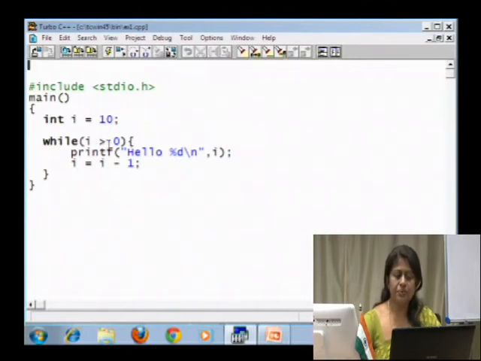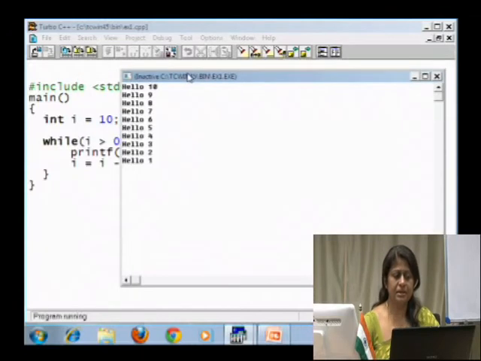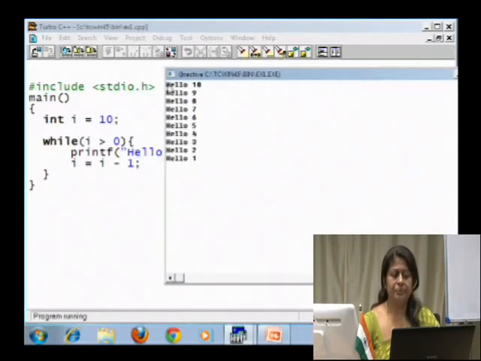So, what is the output of this program? The program output would be, that is, for the first time the value of I is equal to 10 and it keeps decrementing every time, and we have specified the condition that I should be greater than 0. So, in order to satisfy that condition, until I's value is 1, this loop body is going to be executed.